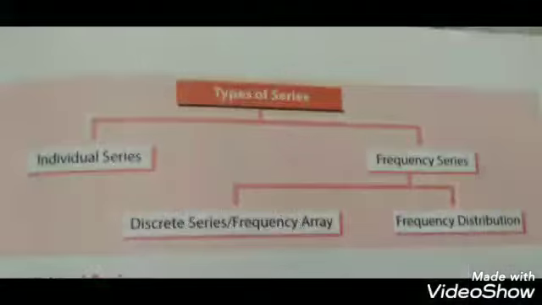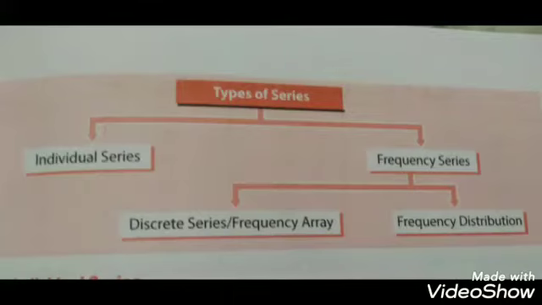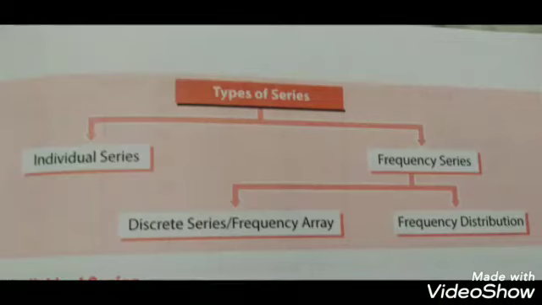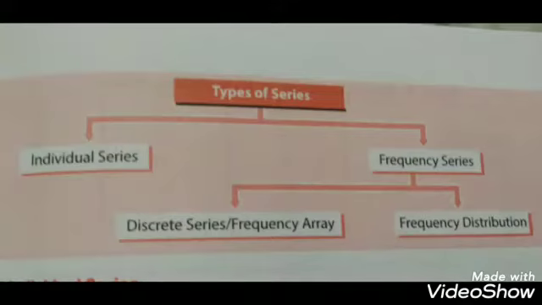Now children, the data which has been collected for some purpose is in its crude form, which is known as raw data. Means when we collect the data, it is in its raw form, and that raw data is classified in the form of series. Series refer to those data which are presented in some order and sequence.